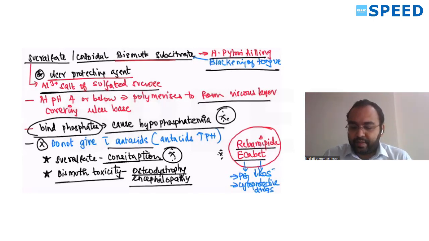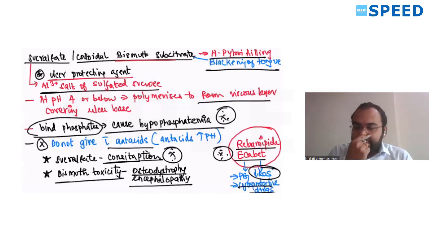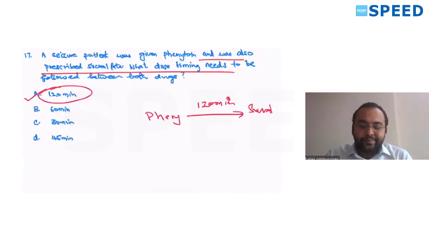New drugs: rebamipide and ecabet. They both increase prostaglandin synthesis. So they are nothing but cytoprotective drugs. They are called cytoprotective drugs. They reduce the reactive oxygen species, so oxidative stress is reduced. At the same time, prostaglandin synthesis is also increased. Cytoprotective drugs. So the answer here is 120 minutes, because if you give it immediately, it can reduce phenytoin absorption.